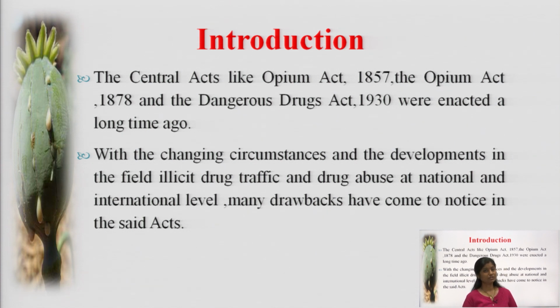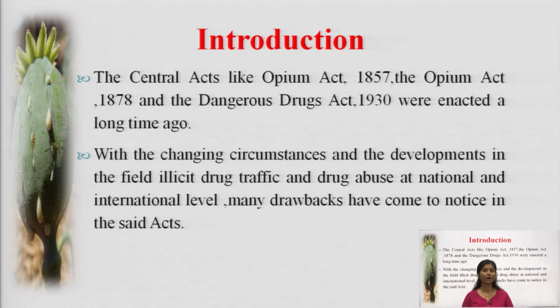Now coming to the introductory part. If we have to write the answers, then we should have an introduction to the act also. So here are some of the points that I will focus on now. The Central Acts like the Opium Act 1857, the Opium Act 1878, that is the latest version of the Opium Act, and the Dangerous Drugs Act 1930 were enacted a long time ago.